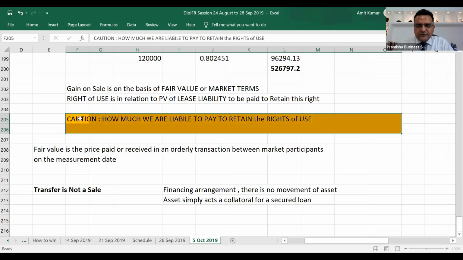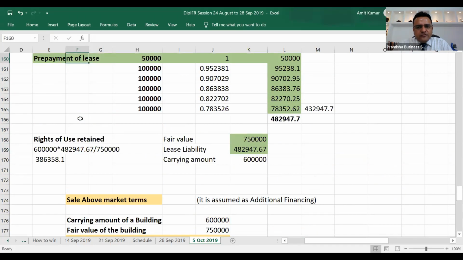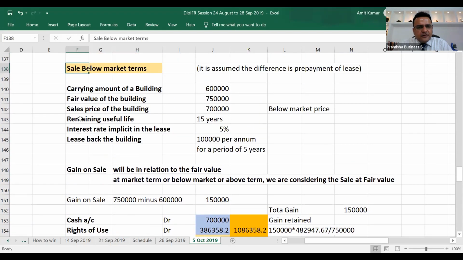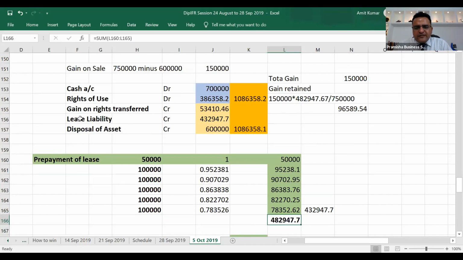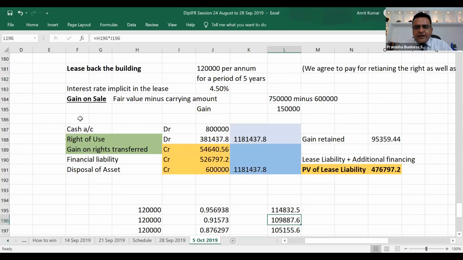So in the first scenario, we are liable to pay to retain the right of use when it is below market terms. Our liability to retain the right of use is equivalent to 482. Though we consider 50,000 as an advance repayment, but this is our liability to retain the right of use. When it is above market terms, our liability to retain the right of use is only 476. This has an additional 50,000, but that additional 50,000 is additional financing. So we'll not consider it as a liability towards retaining the right of use.